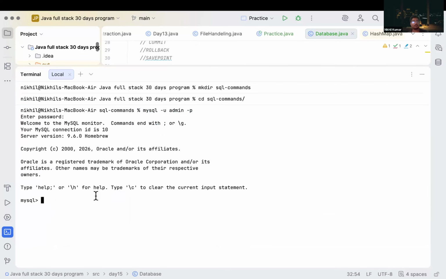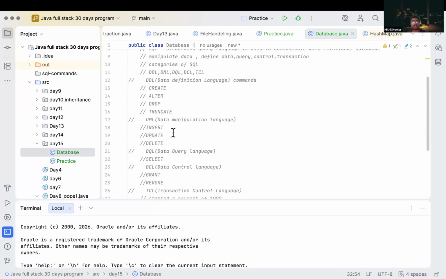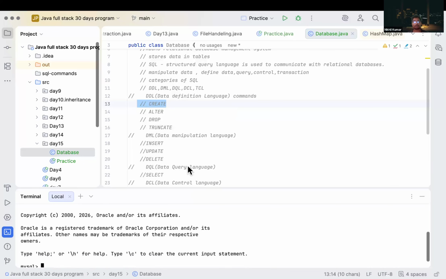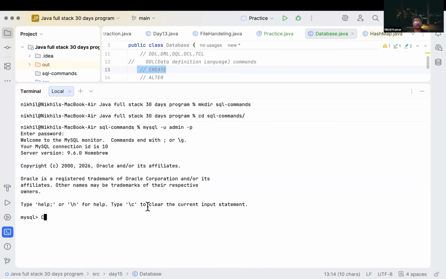After that, what can we do? We have to create a database, correct? First, to use some database, we have to create one. So what will be the command for it? We are creating a structure here, we are defining our database. So how can we define our database? Using this command. I will create a database using create database college. I will define a database named college using this command. Clear?